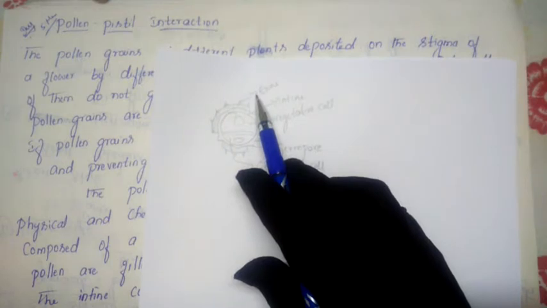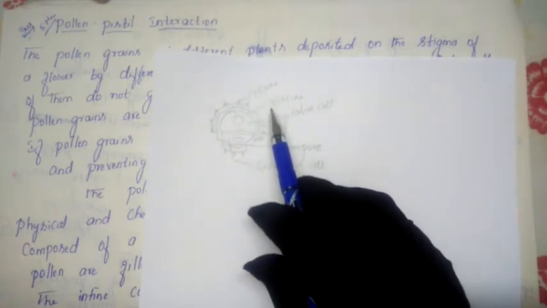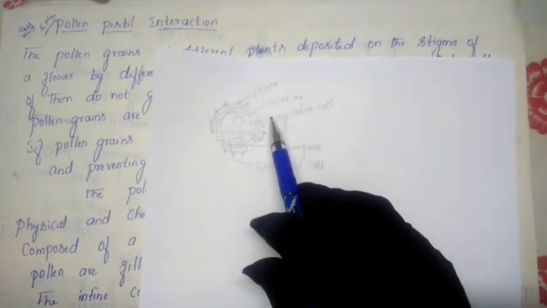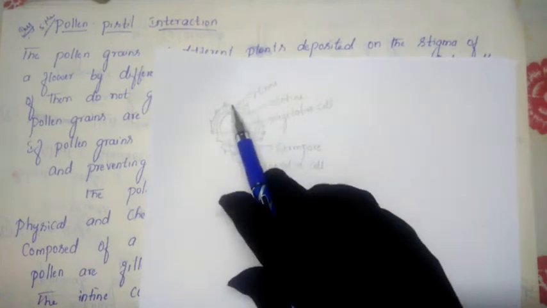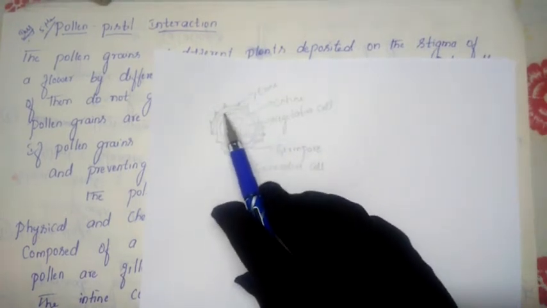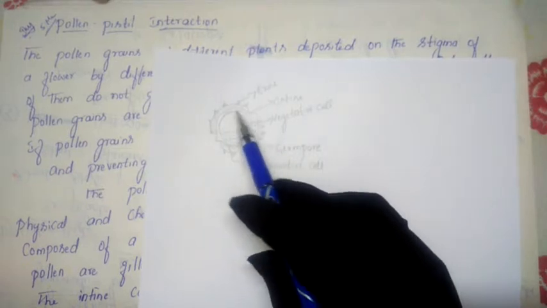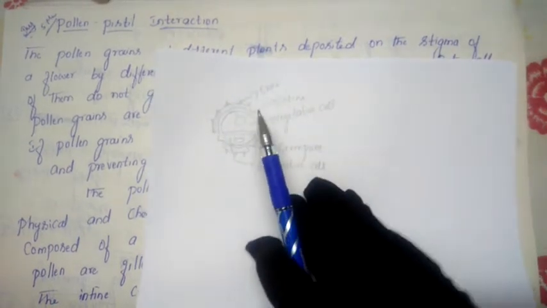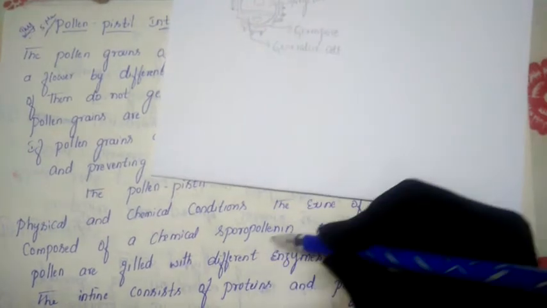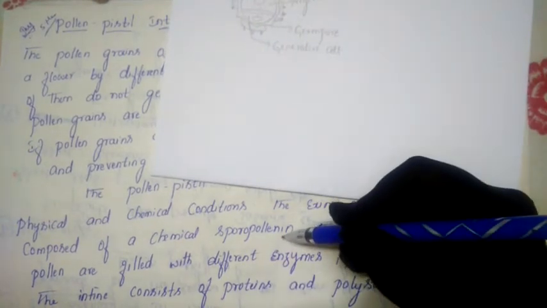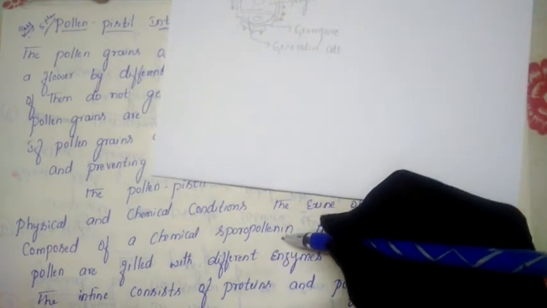The outer layer, it is spiny and irregular, whereas the inner surface is very smooth. The outer structure is hard. Why is it hard? Due to the presence of a chemical called sporopollenin.